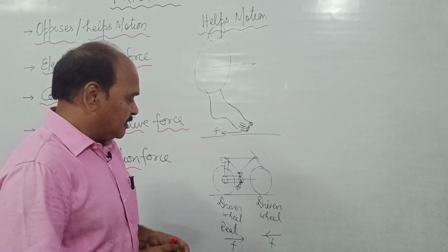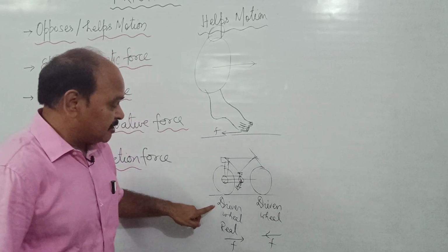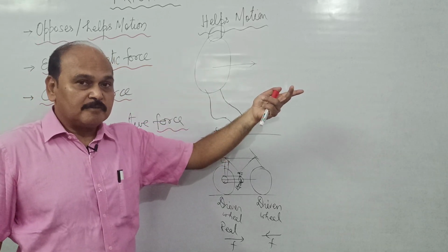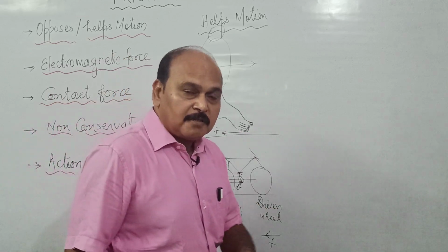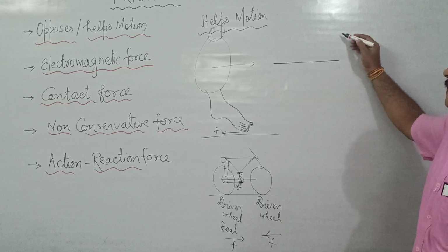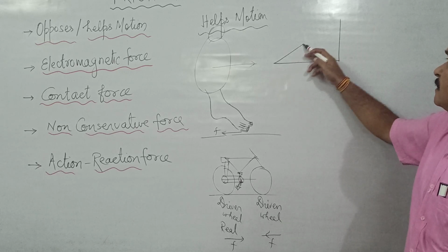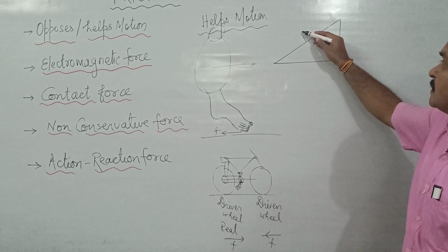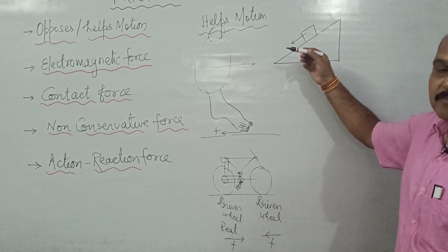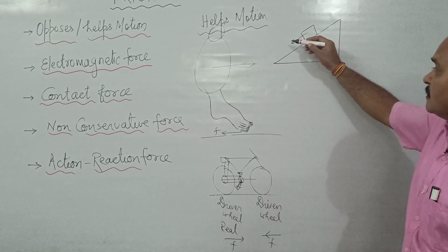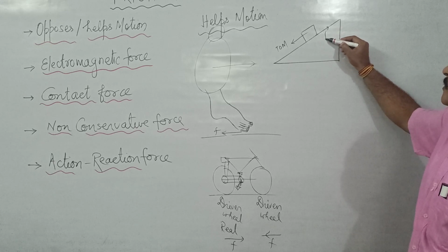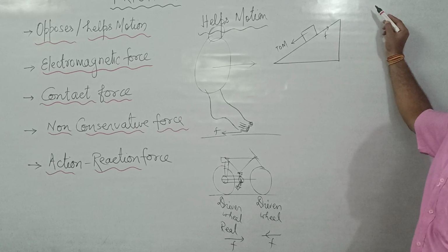So this is driver wheel, and the situation is same as the situation when the person tries to move. Well, force of friction not only opposes motion, it also opposes tendency of motion. If this is an inclined plane, if the body is placed over it, this is rough incline, the body will tend to move in the downward direction. This is tendency of motion in the downward direction. Therefore, force of friction is where? In the opposite direction, that is upward.